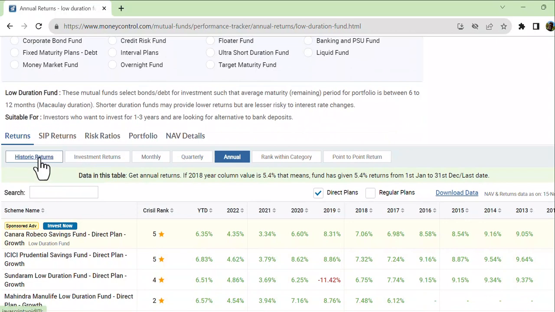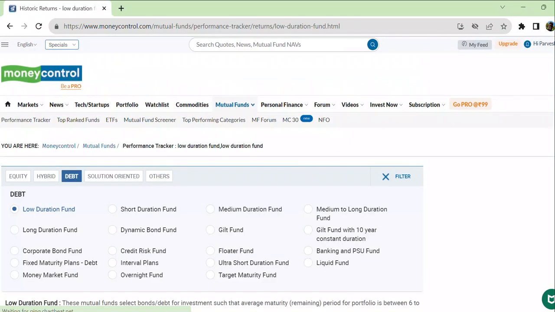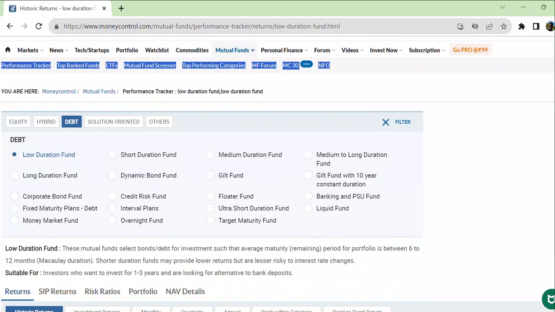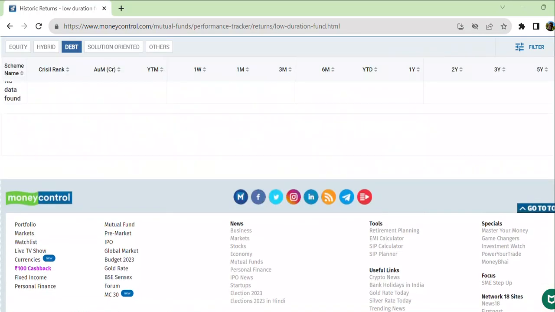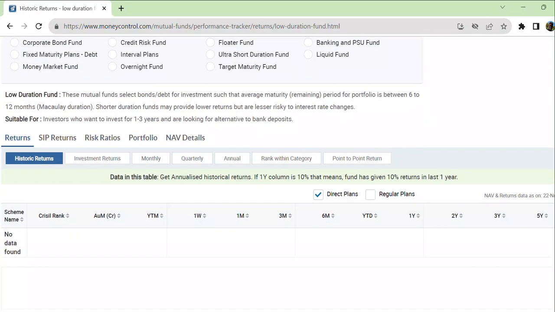If you go to historical returns, so it is not populating here. Okay.